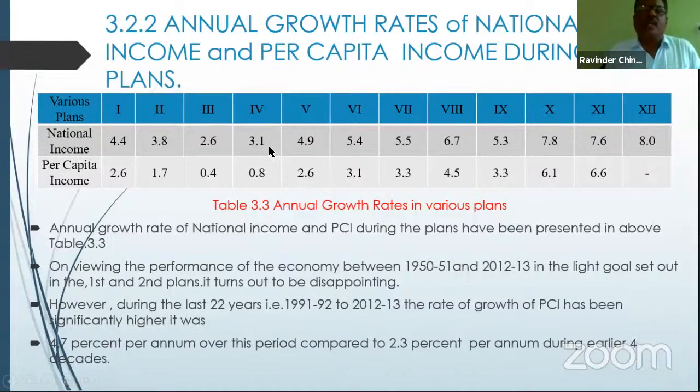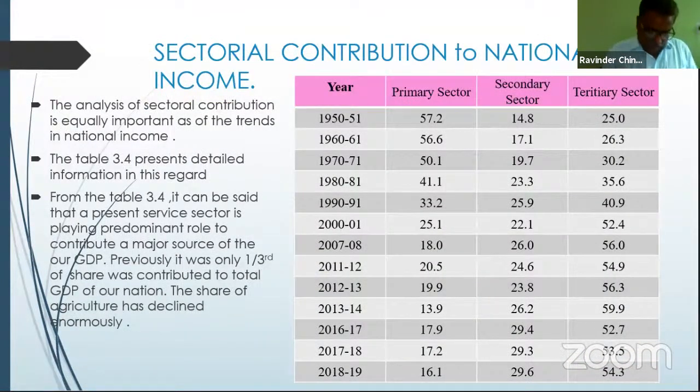You may see that after the fourth five-year plan, almost the fifth to sixth five-year plan, there is a high rate of growth being recorded. There is an uptrend in the economy except in the seventh five-year plan. Then 4.7% per annum in this period compared to 2.3% of the earlier decades. When we compare with the earlier decades, a better growth rate was achieved in the economy during the plan period.